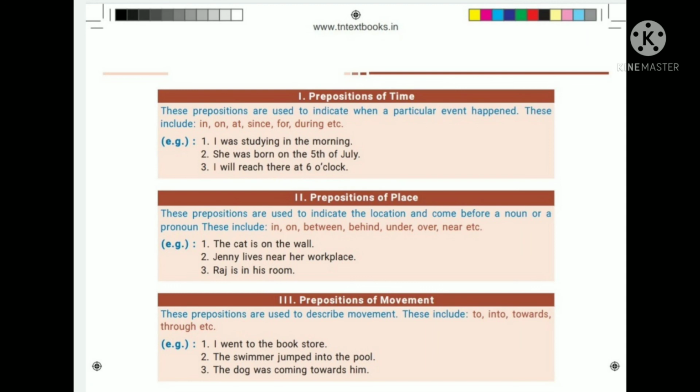The first one, I went to the bookstore. To is the preposition. Second one, the swimmer jumped into the pool. Into is the preposition. Third one, the dog was coming towards him. Towards is a preposition. In these three sentences, to, into, towards are prepositions of movement.